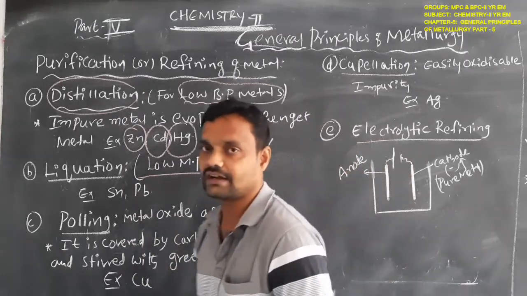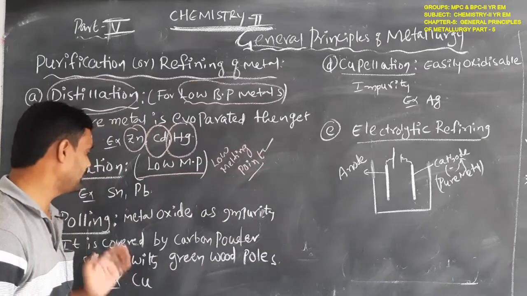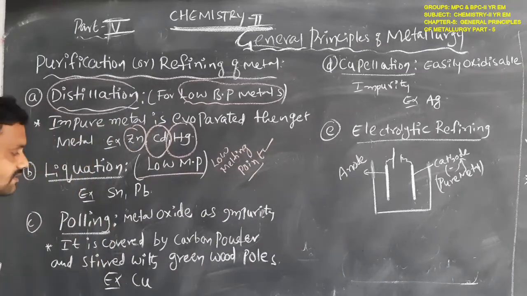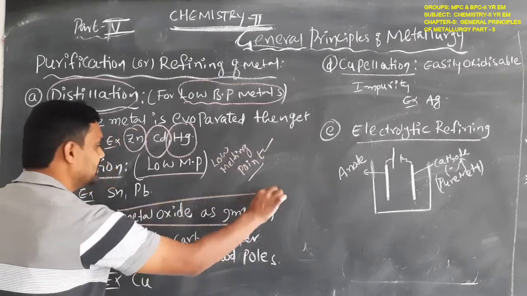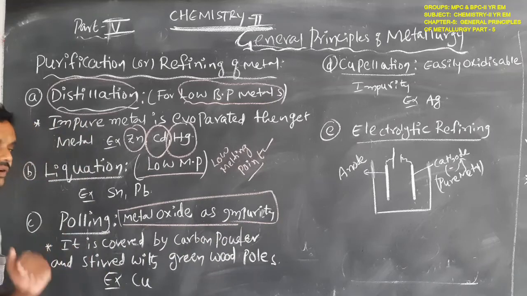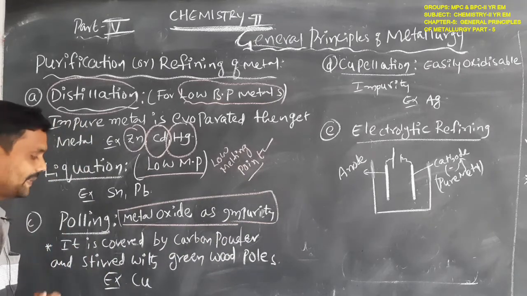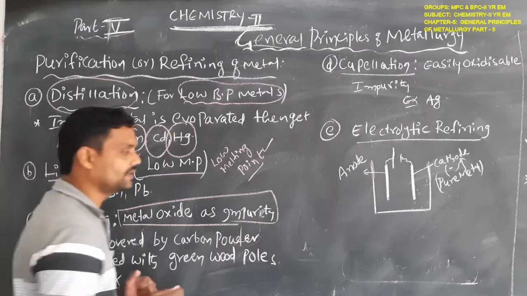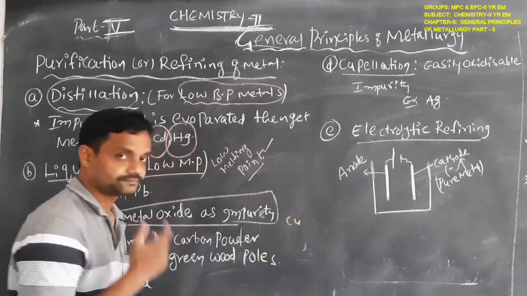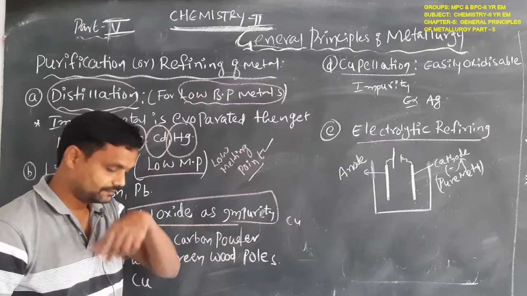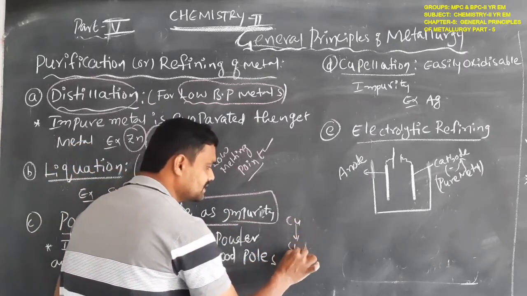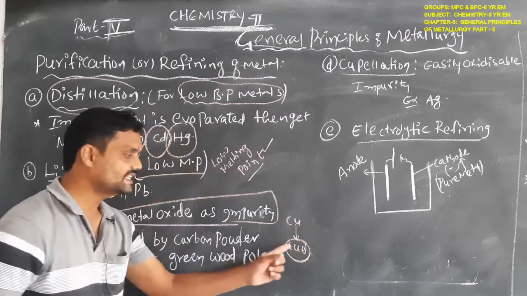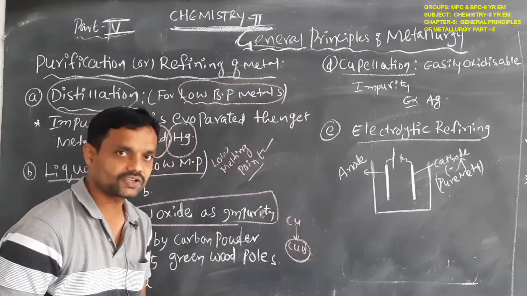The next process for purification is the poling method. In the poling method, the metal oxide is present as an impurity. For example, copper is the metal, and its oxide, copper oxide, acts as an impurity.